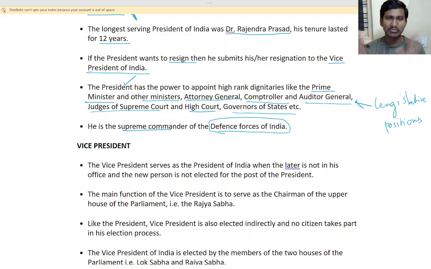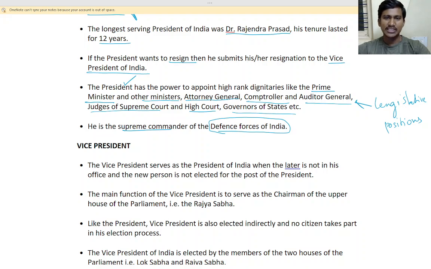So he is the supreme commander. Understand? It is like a king, a king with legislative powers but no executive powers, which means he cannot execute anything. He can just give the suggestion and the advice, and the Sir executes.